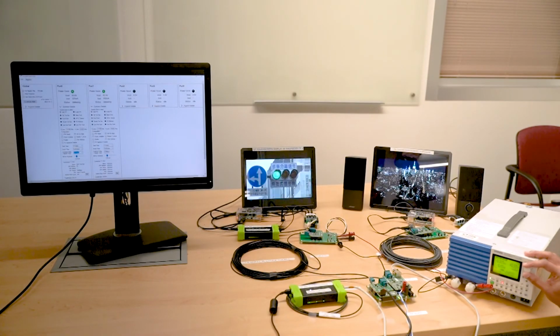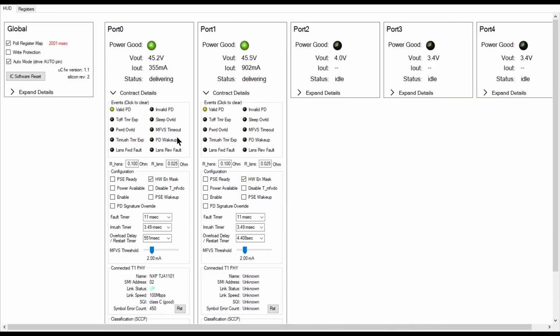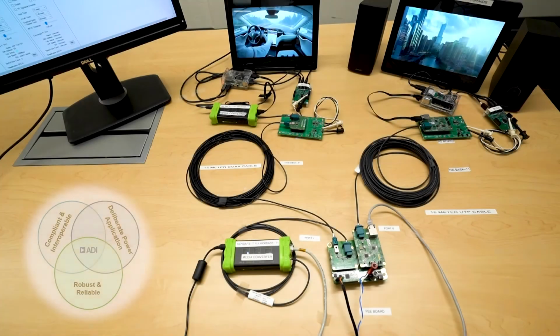Similarly, if there is a fault on a port due to an overload condition, the PSE detects the fault and quickly removes the power on that port. The type of fault is reported to the microcontroller and power is reapplied to the port when the fault goes away. The fault is isolated to the port and all the other ports remain unaffected.